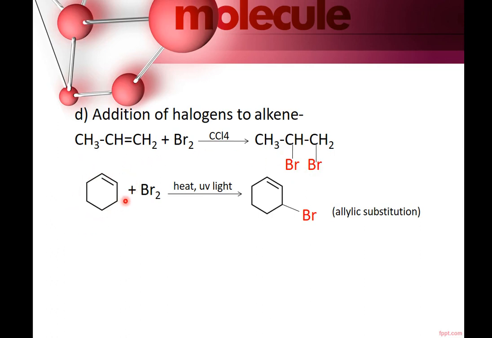This is also an alkene. It is cyclohexene. Again you are adding bromine. But now the reaction is carried in the presence of heat or UV light. In that case, bromine will not be added at double bond. Rather, it will undergo allylic substitution. So whenever you are solving the reaction, you have to check in whose presence the reaction is being carried. So these reagents which we write over the arrows, they are also very much important.